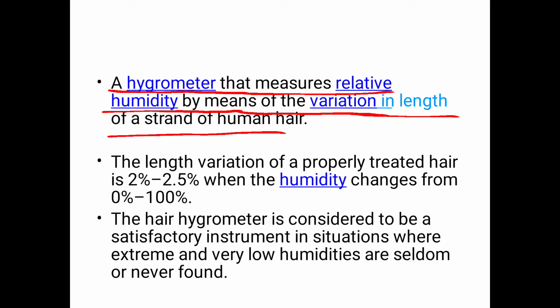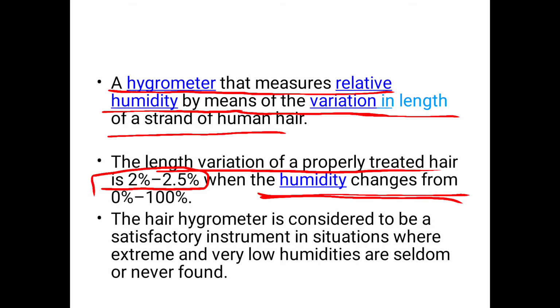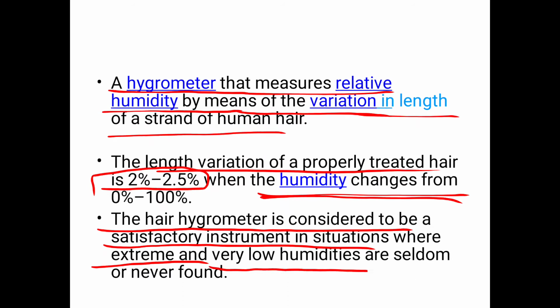Then the length variation of properly treated hair is 2% to 2.5% of its length, meaning 2% of 8 to 10 inches is the change in length of human hair when humidity changes from 0 to 100%. The hair hygrometer is considered to be a satisfactory instrument in situations where extreme and very low humidities are seldom or never found.